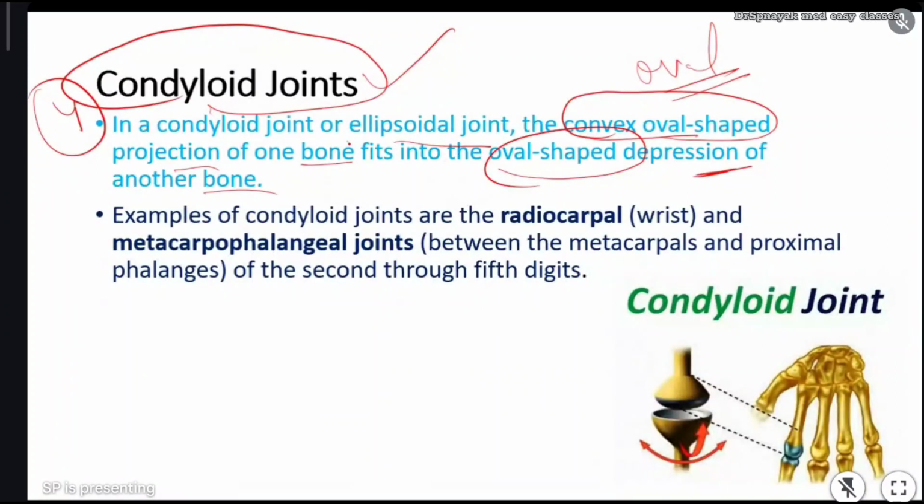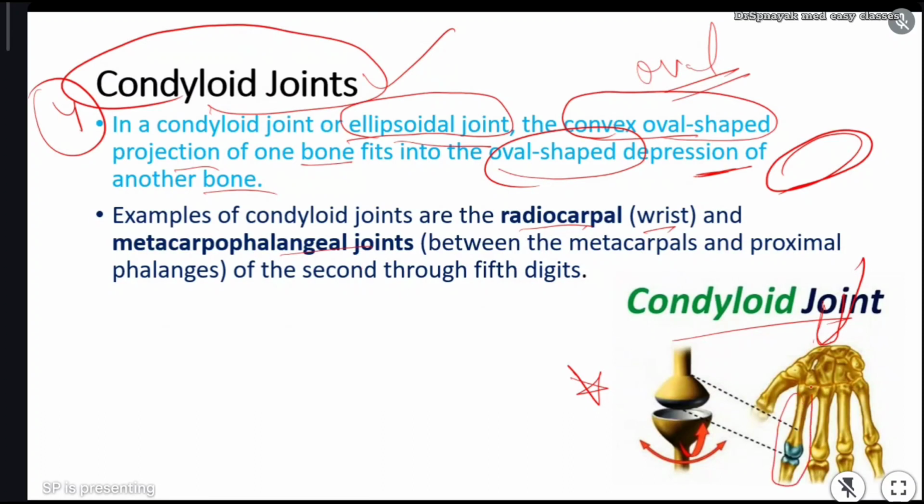Okay, these are ellipsoidal joints. Ellipsoidal means they are oval like this. Okay, you can see the condyloid joint in the figure. If you see the figure, it will be easy for you to understand. Examples of condyloid joints are the radiocarpal joint. In the wrist we have radius and ulna, right? The radius will go and attach to the carpals. That is one example of a condyloid joint. And the metacarpophalangeal joint.